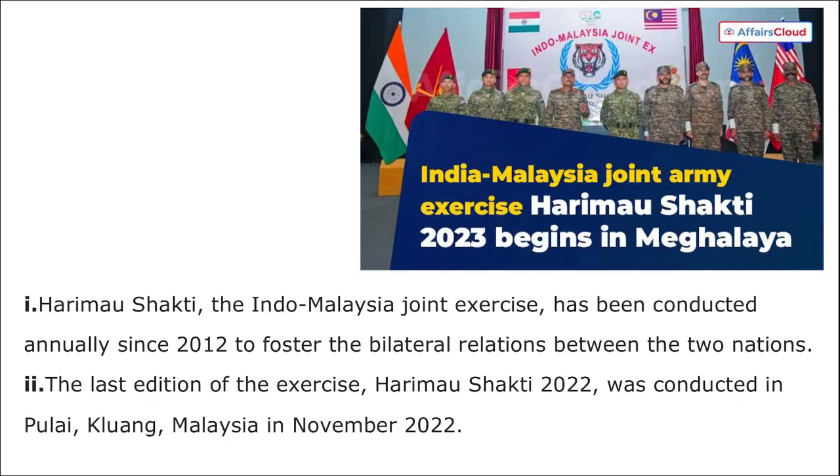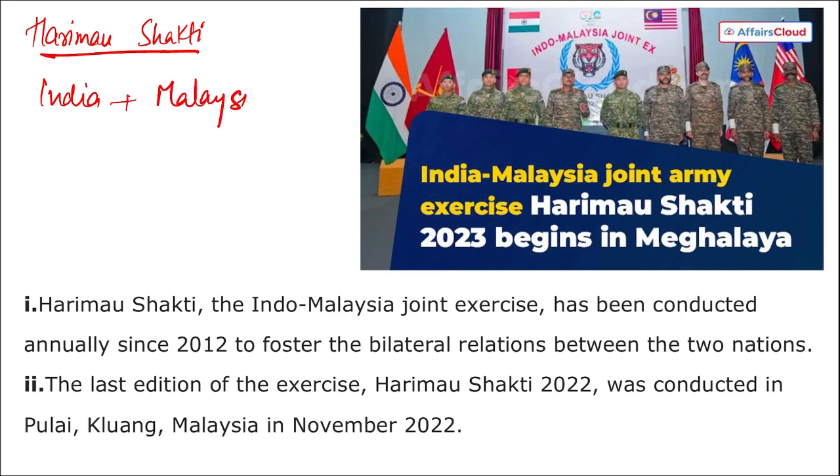Correct? Next, we are talking about India-Malaysia Joint Army Exercise, that is Harimau Shakti. Harimau Shakti. This is the name of the exercise. That is a joint army exercise that is going to be held between India and Malaysia. Right? And that too between the armies of these two countries, this exercise is going to be held. Right? Where is the location where this exercise will be held? Location, it is Umroi, Meghalaya.